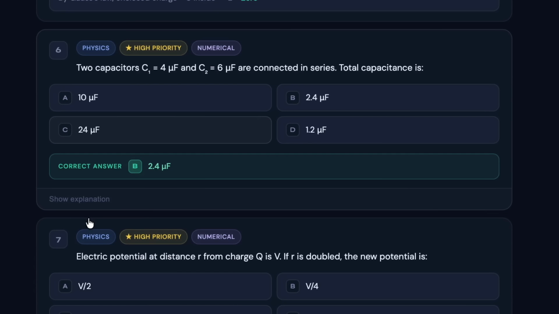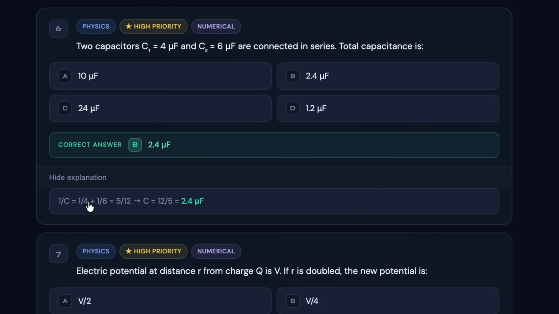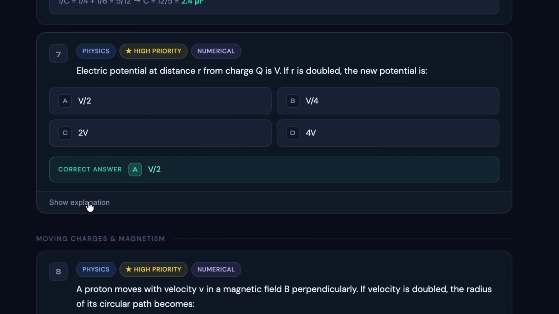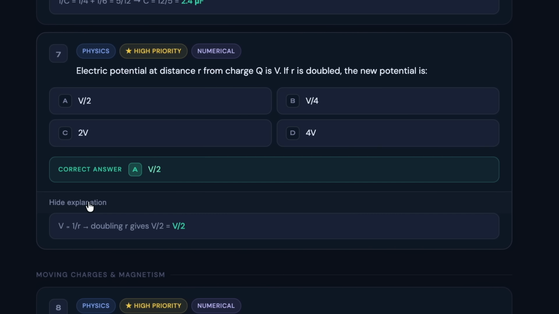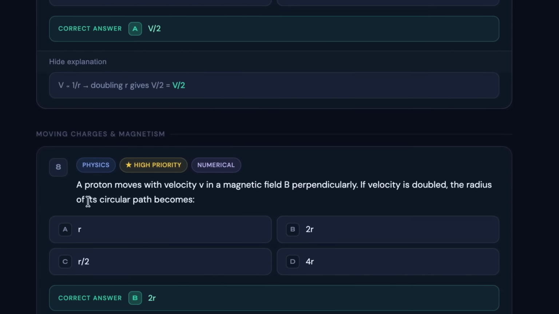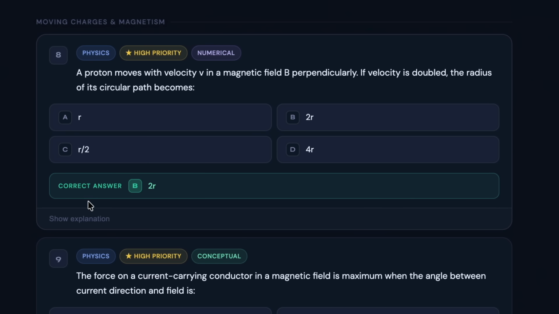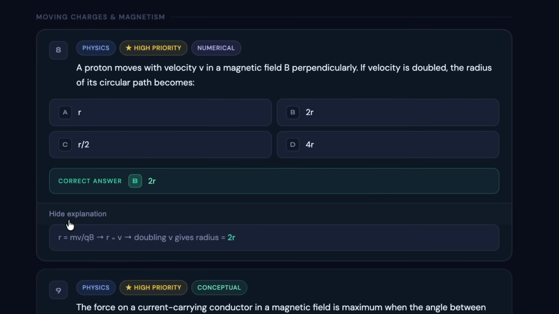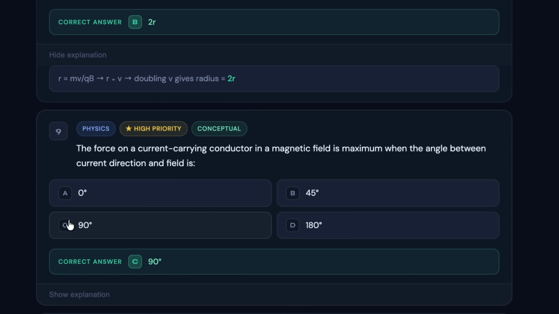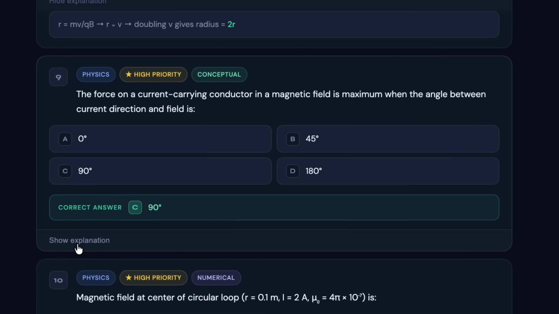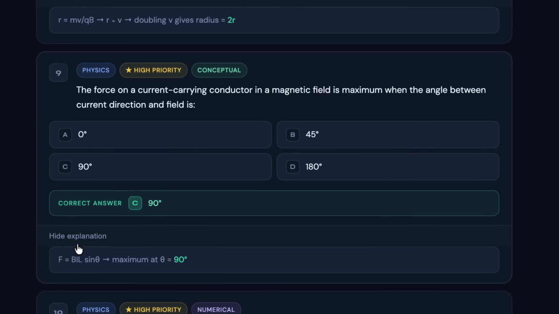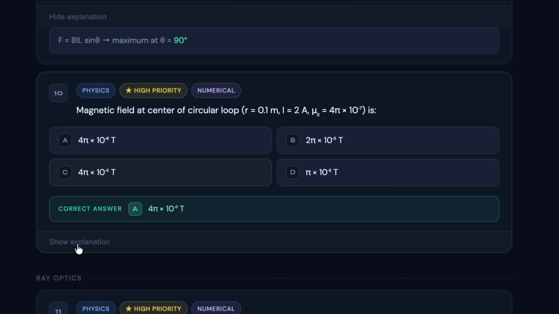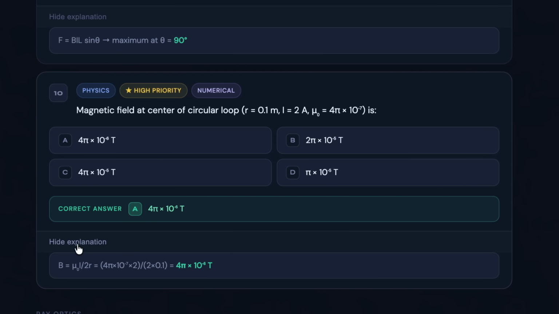So as we move ahead, the sixth question is on the screen, and the answer for the same is B. Next, you can check out the seventh question, which is a numerical based question, and the correct answer for the same is A. Next, we have a question from moving charge and magnetism. You can check out the topic over here, and the correct answer for the 8th question is B, which is 2R, and the question is high priority. Then you can check out the 9th question, and the correct answer is C. Then we have the 10th question, and the correct answer is A.